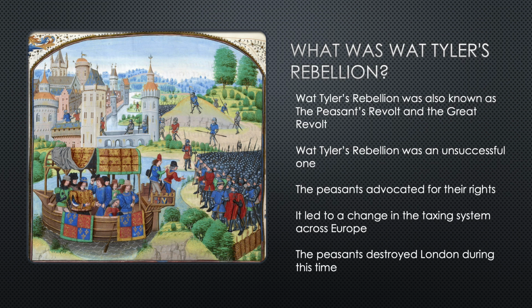Wat Tyler's Rebellion, also known as the Peasants' Revolt or the Great Revolt, was an unsuccessful rebellion that took place in England in 1381, which was led by Wat Tyler. The peasants took part in a damaging rebellion against officials, looking for many social changes regarding their status in society, as well as advocating for their rights. This rebellion not only raised awareness for the rights of the peasants, but also led to many deaths, including the beheading of Wat Tyler. Though it seemed like an overall unsuccessful rebellion, some may say it led to the change in the taxing system in Europe during this time.